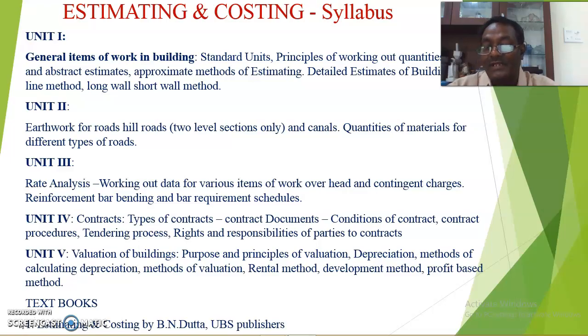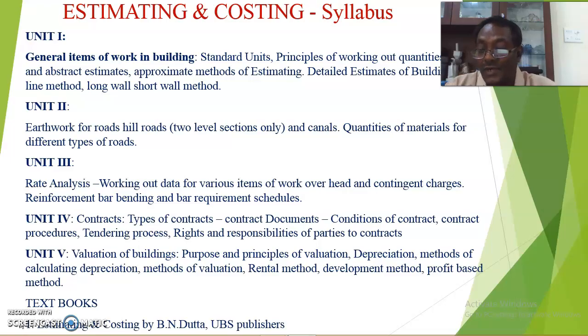Next one, rights and responsibilities of the parties to the contract. What are the rights of the contractor as well as the owner? There are so many responsibilities taken by the contractor while executing any work.